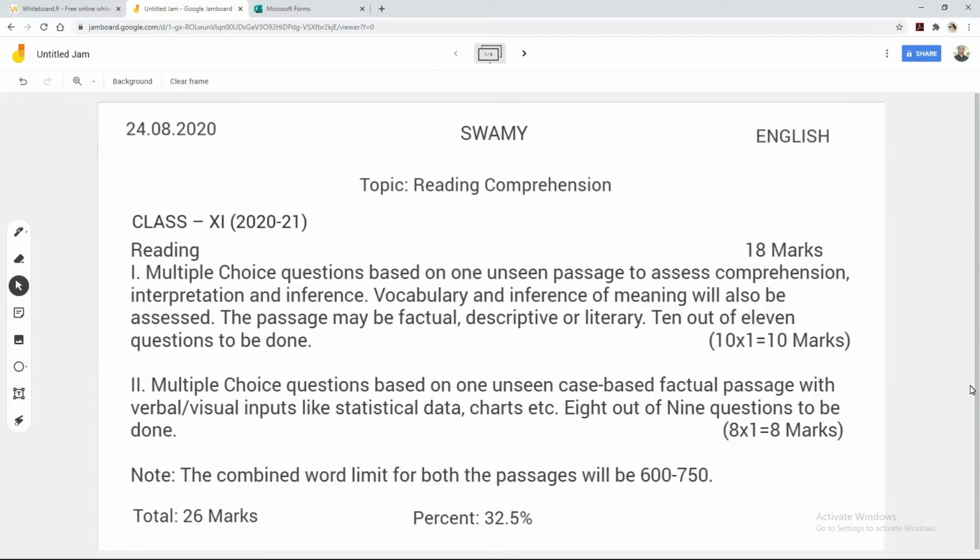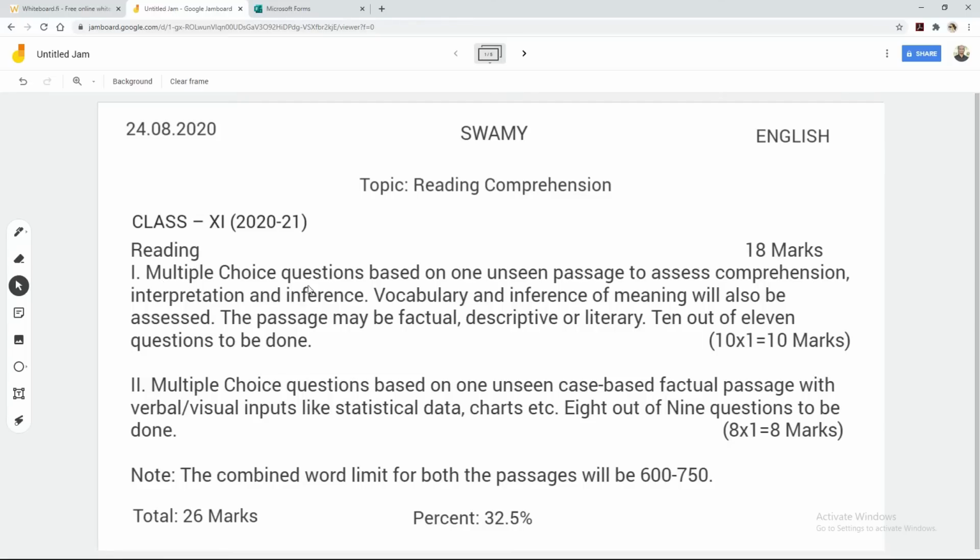So here you can see under topic reading comprehension for class 11, 2020 and 21. This I have extracted from the revised syllabus issued by CBSE. Let us first understand how many marks are for this reading comprehension and what type of questions you are going to get in this reading comprehension passage for class 11. So let me read first.